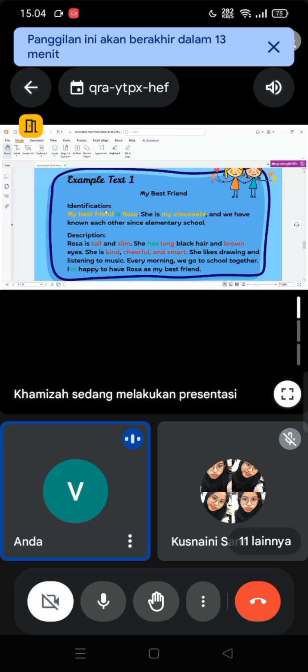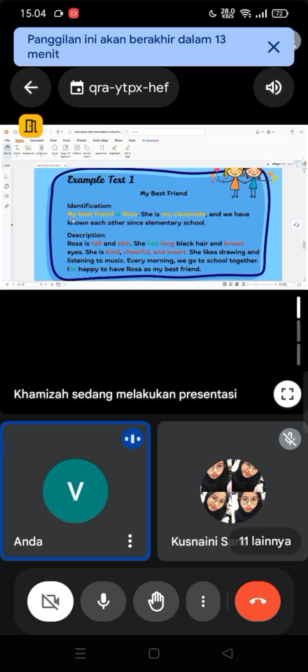So this identification is the part that introduces who or what they want to describe, and this description is about the character and the appearance of the person that she described.